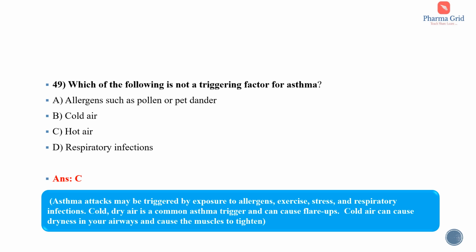Cold, dry air is a common asthma trigger and can cause flare-ups. Cold air can cause dryness in your airways and cause the muscles to tighten. So among these options, hot air is the odd one out. It is not a triggering factor for asthma.